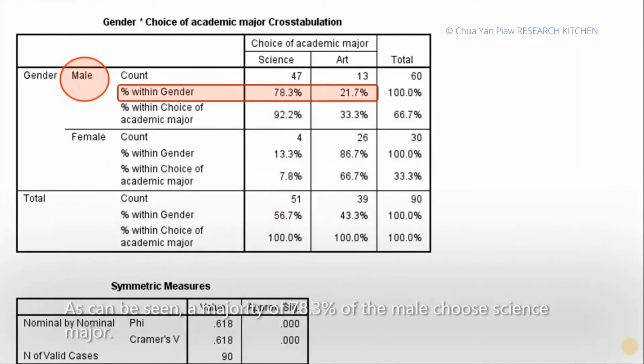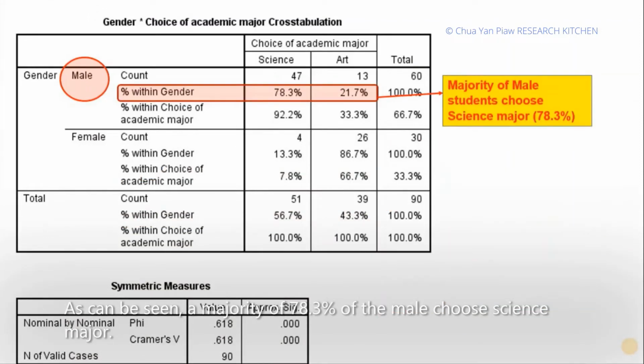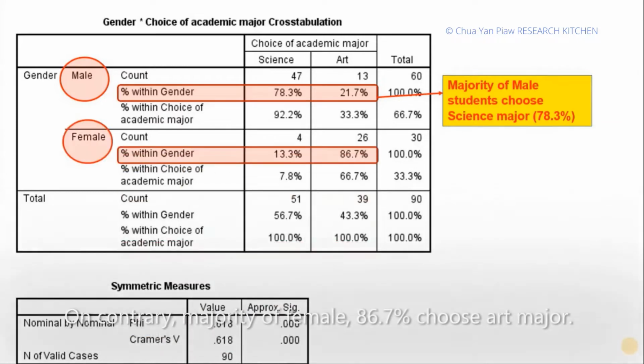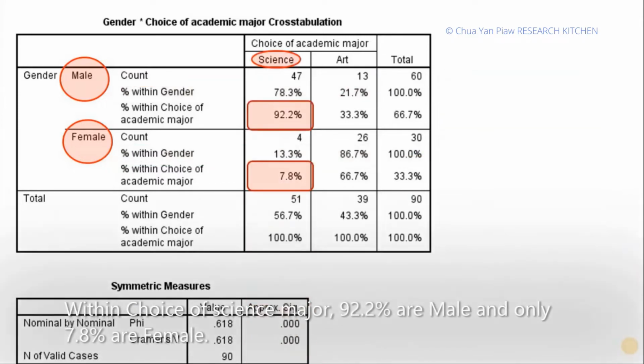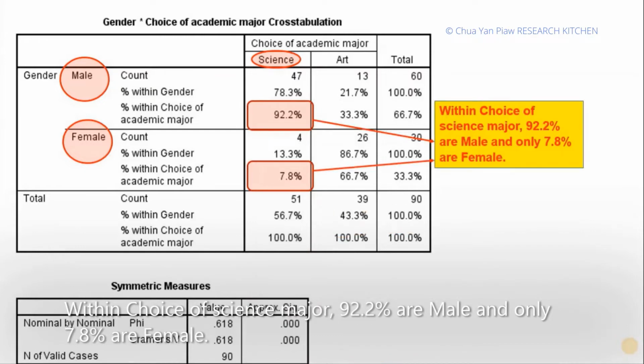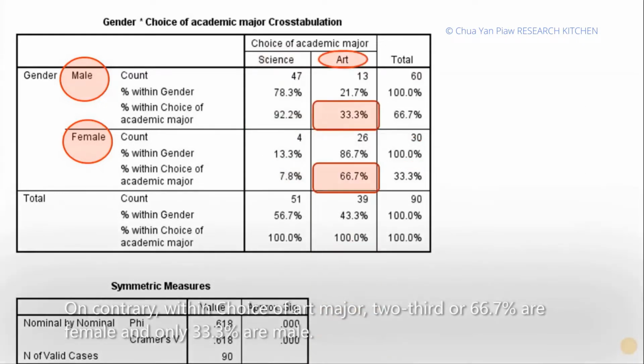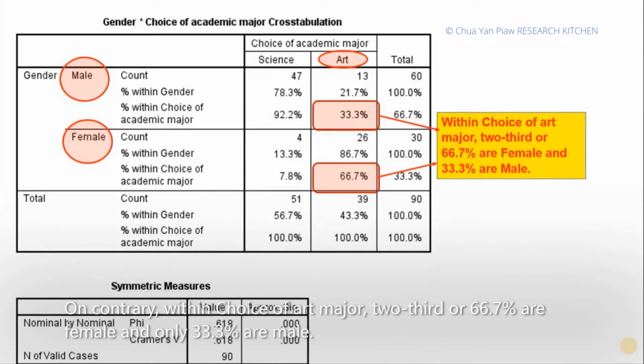As can be seen, a majority of the males, 78.3%, choose science major. On the contrary, the majority of females, 86.7%, choose art major. Within choice of science major, 92.2% are male and only 7.8% are female. On the contrary, within choice of art major, 2/3 or 66.7% are female and only 33.3% are male.